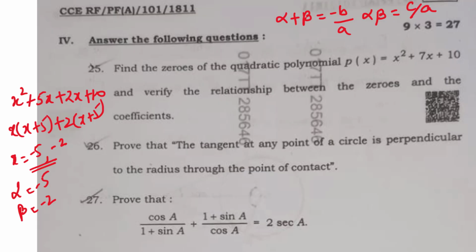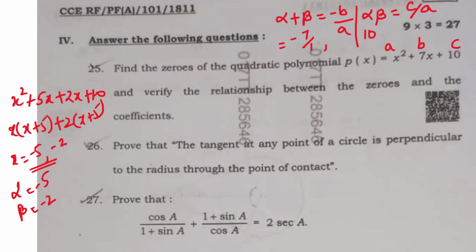Now I can clearly find out the ratios also, right? See, this is A, which is 1, B is 7, C is 10, right? So now alpha plus beta will be equal to minus 7 by 1 and alpha into beta, the product, will be equal to 10 by A, that is 10 by 1, right?